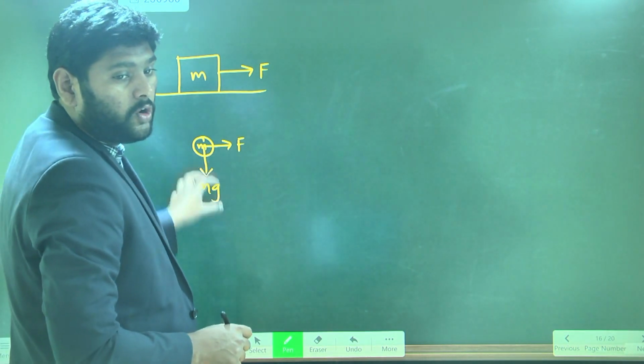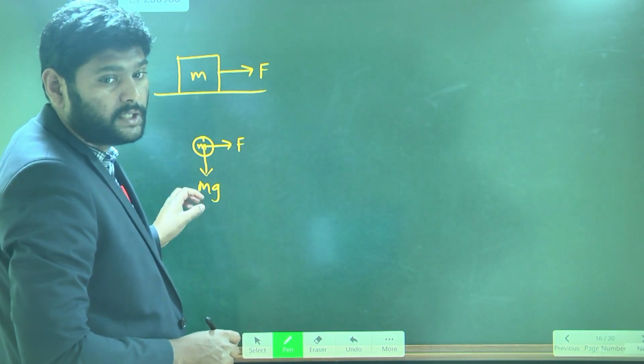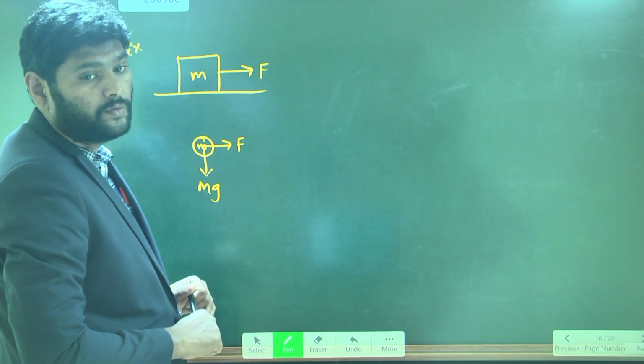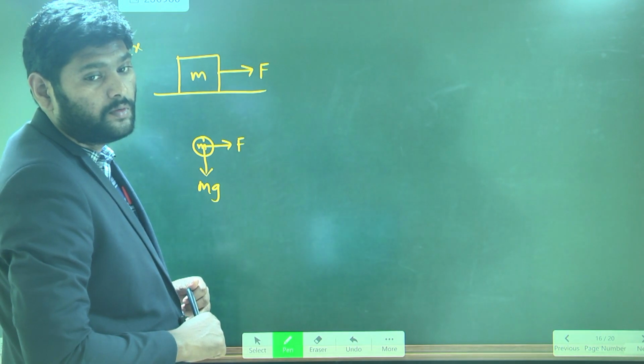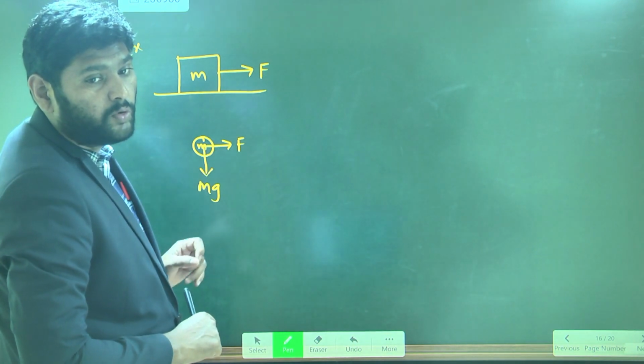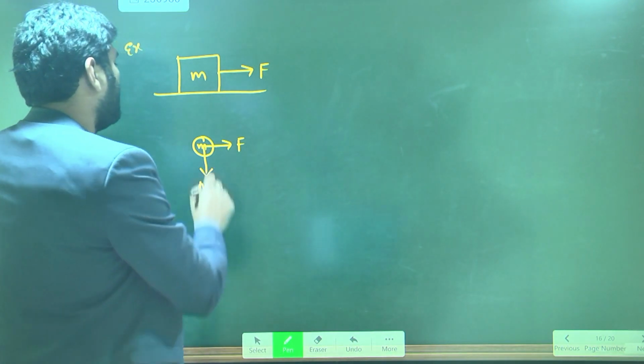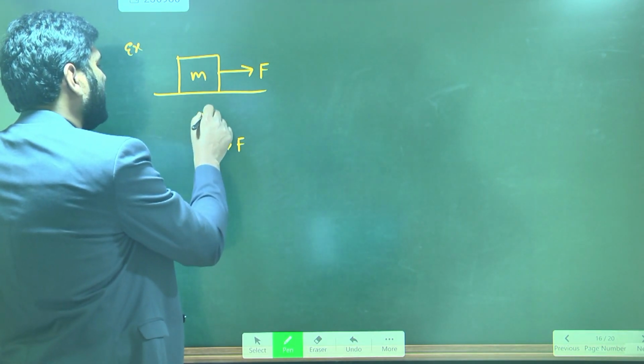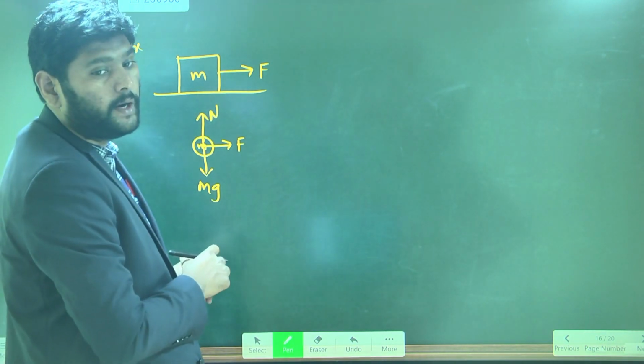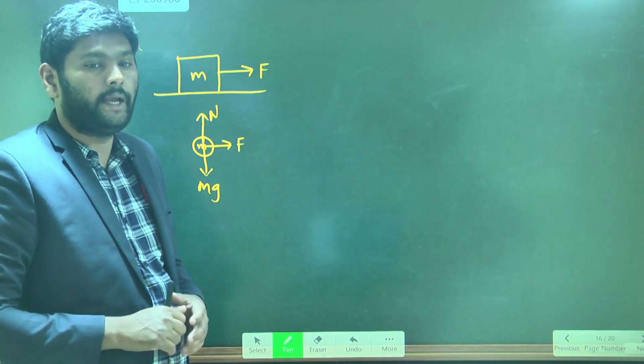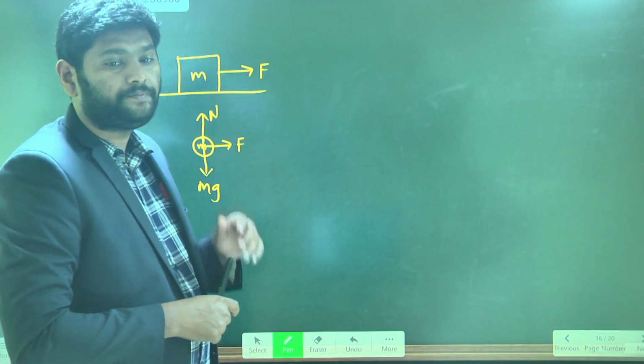When mg is acting downward, is the object moving downward? No, it is not moving because normal reaction is acting upward. So this is the free body diagram. After drawing the free body diagram, what is the third step?